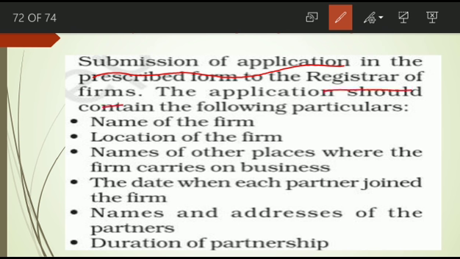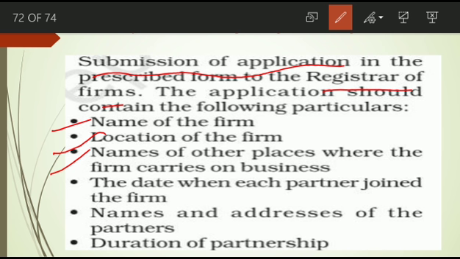The application should contain the following particulars. What are the contents of the application form? First, the name of the firm is compulsory. Then where it is located. The names of other places where the firm carries on business, meaning branches if any, those place details.